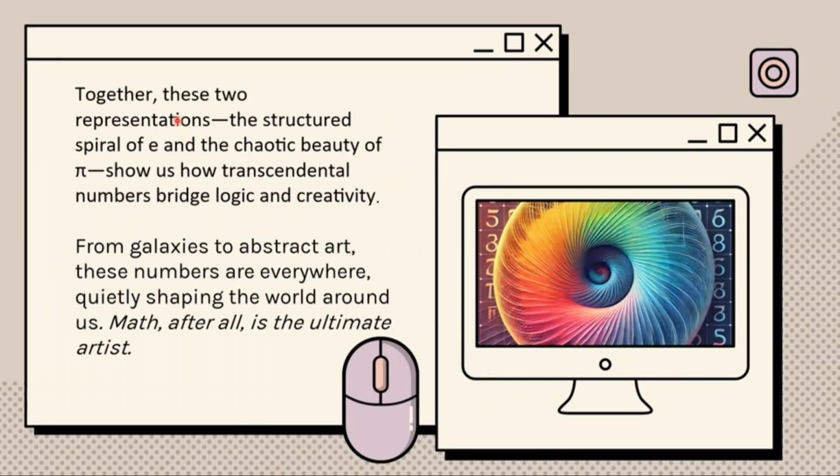Together, these two representations, the structured spiral of e and the chaotic beauty of pi, show us how transcendental numbers bridge logic and creativity. From galaxies to abstract art, these numbers are everywhere, quietly shaping the world around us. Math, after all, is the ultimate artist.